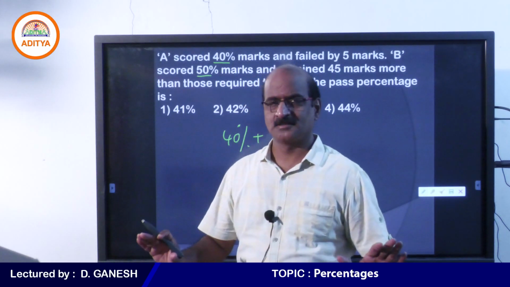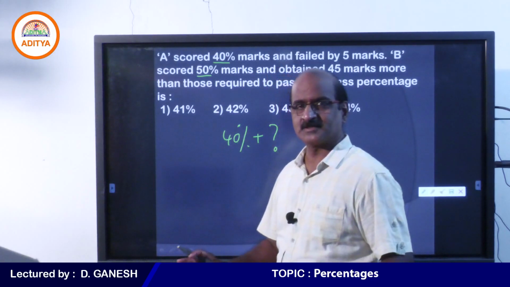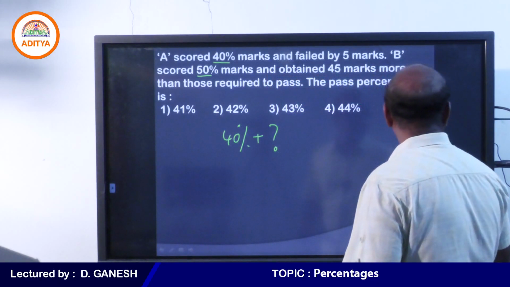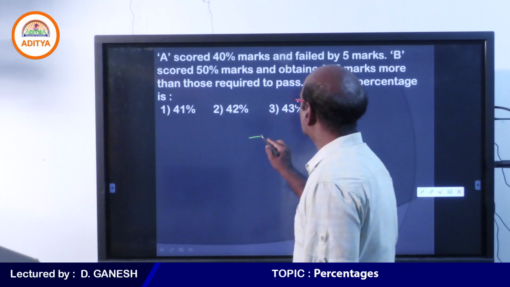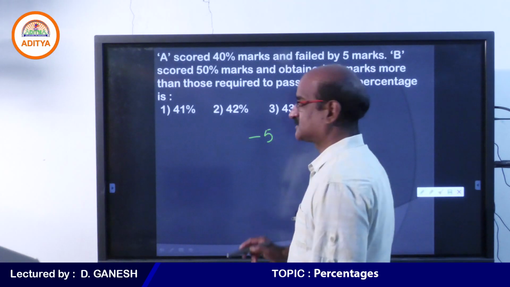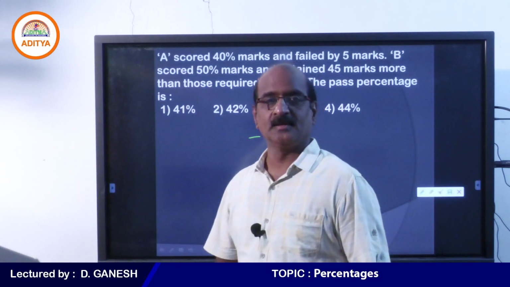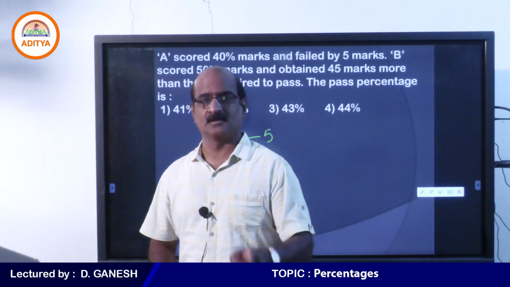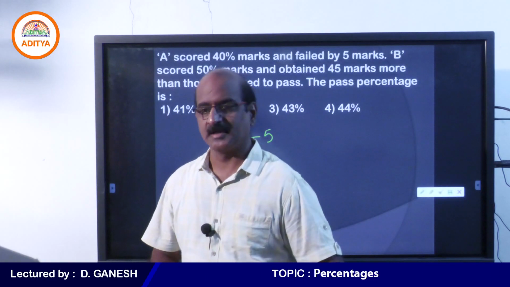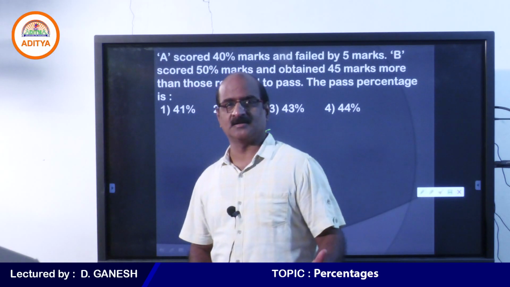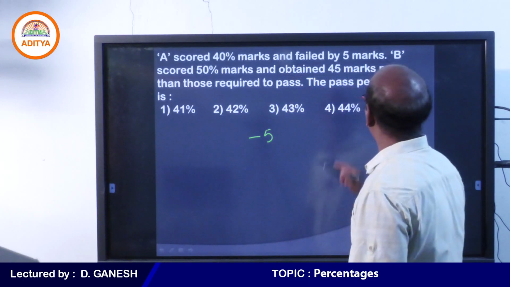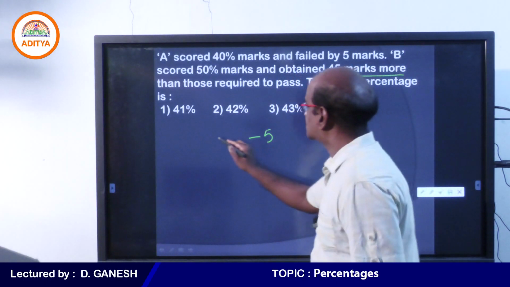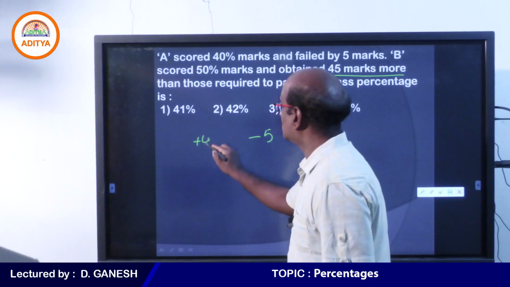Just put that aside. Now, I want to give some questions to you. First of all, you must understand what is A's situation. He got 5 marks less. Who? A. A got 5 marks less. How can you say that? Because he was declared failed by 5 marks. So he got 5 marks less. Whereas when it comes to B, he got 45 marks more.